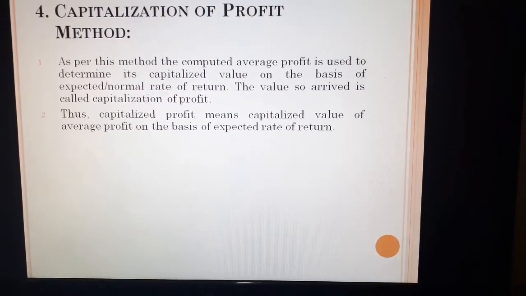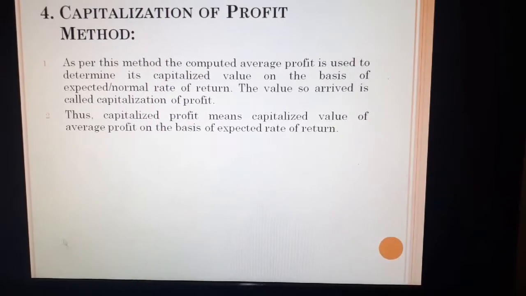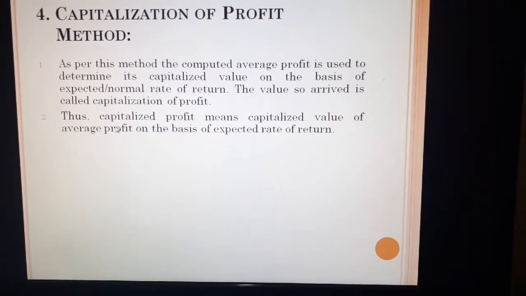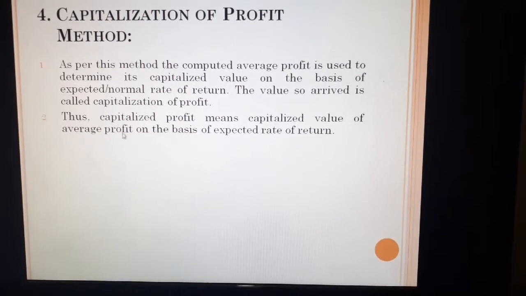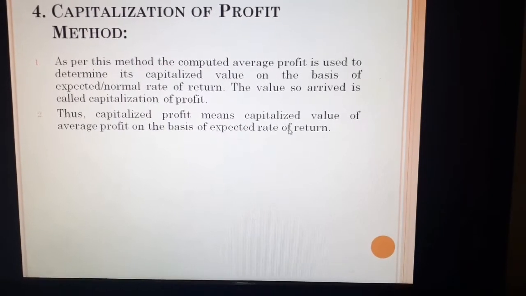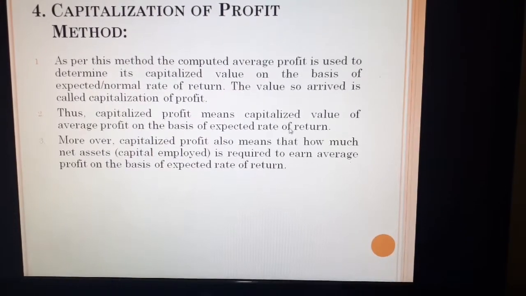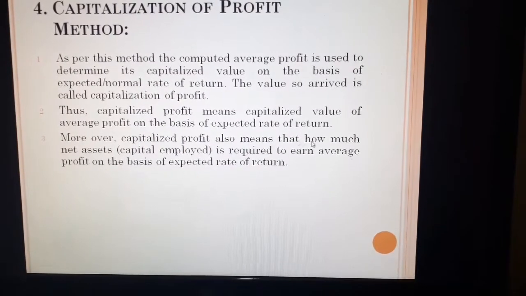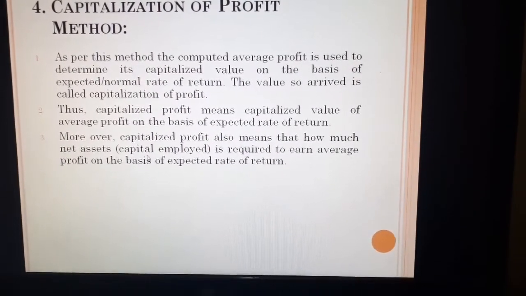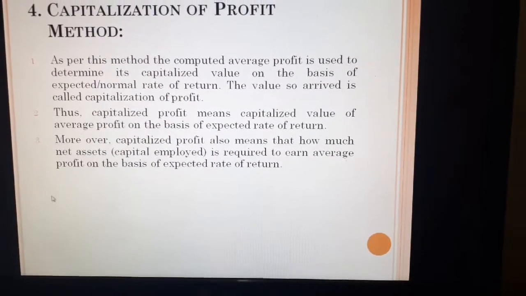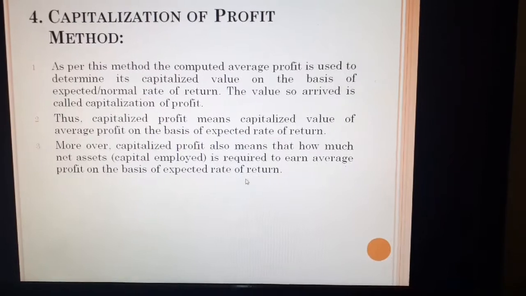One more meaning is given: capitalized profit also means how much net asset, that is the capital employed, is required to earn average profit on the basis of expected rate of return.